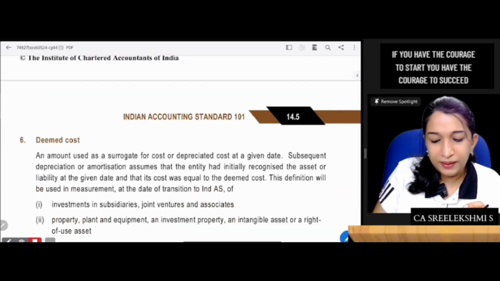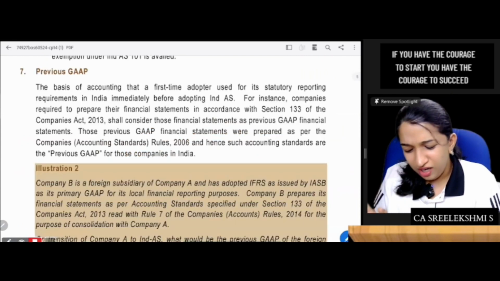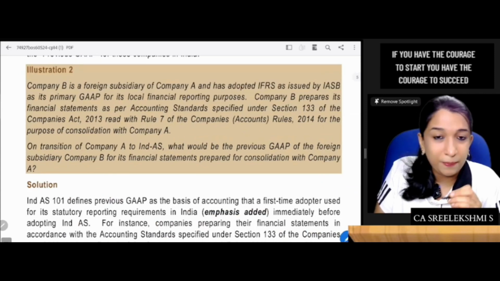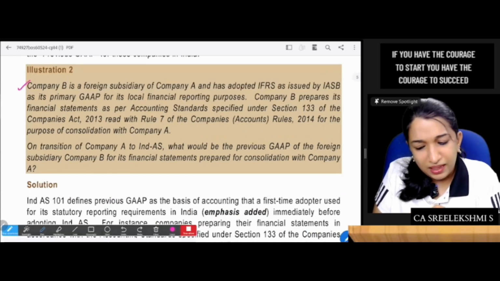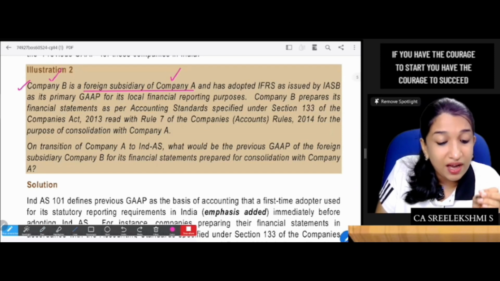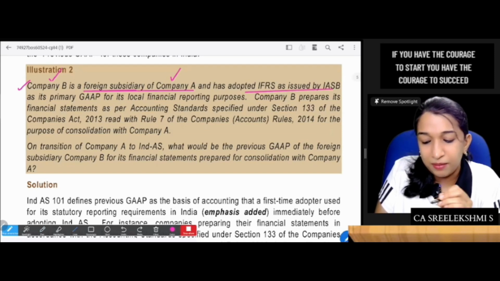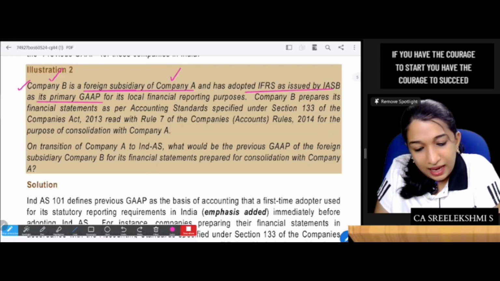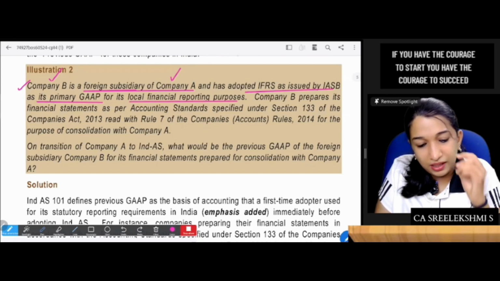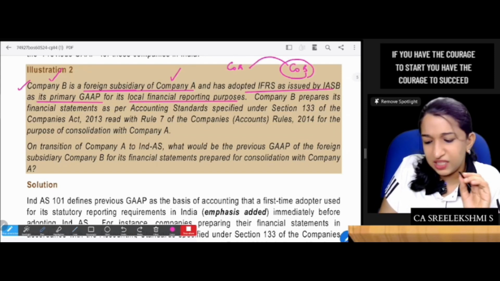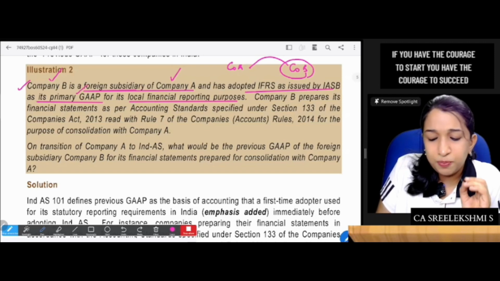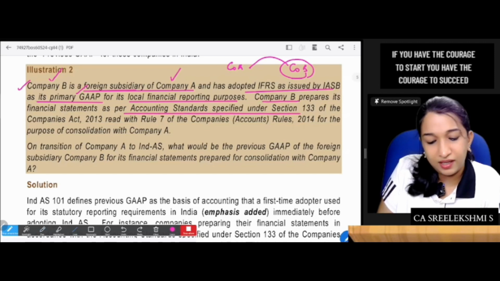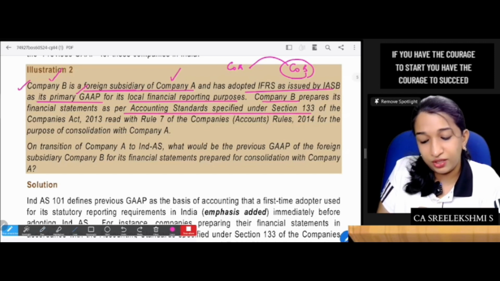Example. And this question is actually not at all difficult, but let me read this. Company B is a foreign subsidiary of company A. So there is a company A and there is company B. Company B is the foreign subsidiary and has adopted IFRS as issued by IASB as its primary GAAP for its local financial reporting purpose. So company B is following IFRS as issued by IASB as its primary GAAP. Company B prepares its financial statements as per accounting standards specified under section 133 of the Companies Act.